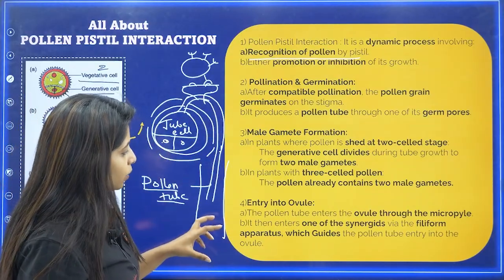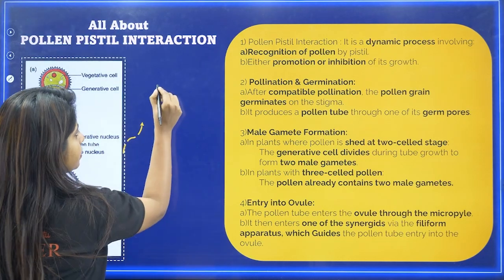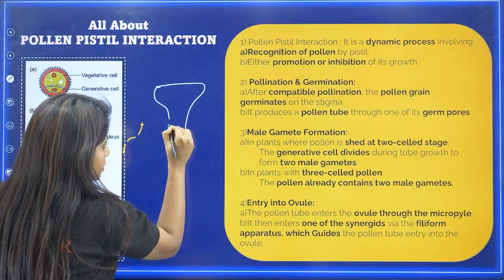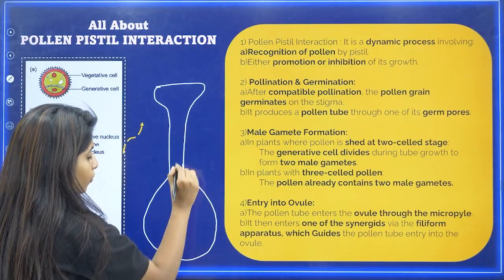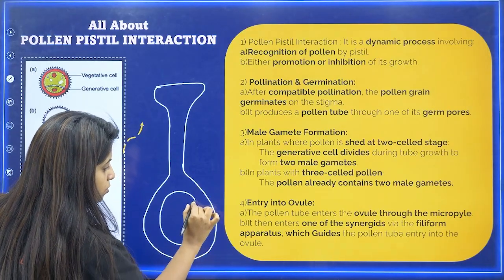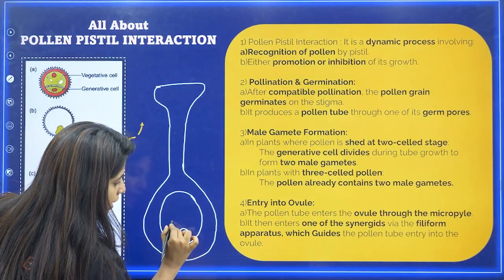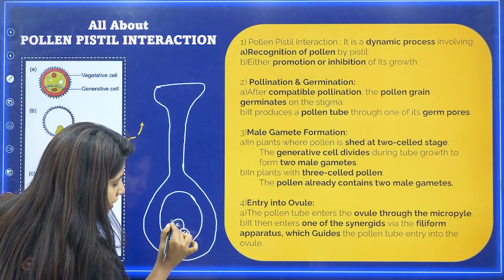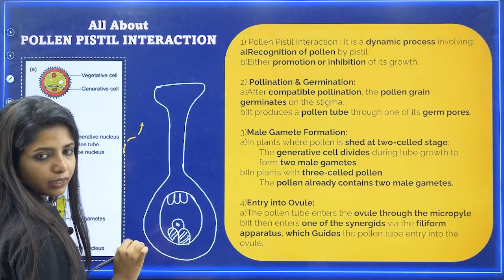Okay. Now later what happens, my dear children, I am going to make a proper picture over here. Listen to me and look out. So this is the stigma, this is the style, and this is your ovary. Here is your ovule, suppose, and over here you have two synergids and one egg cell. Synergids I'm going to color. This is the egg cell. You have three antipodal cells over here and you have integuments and stuff like that.